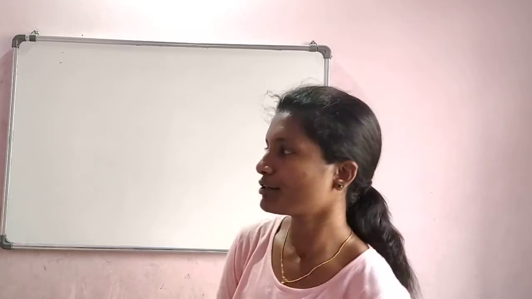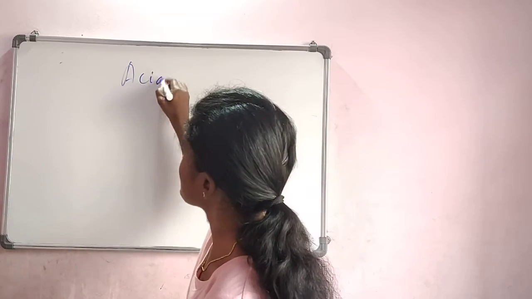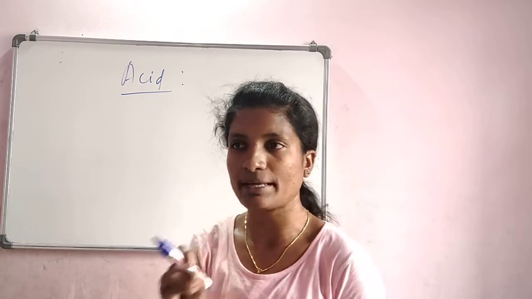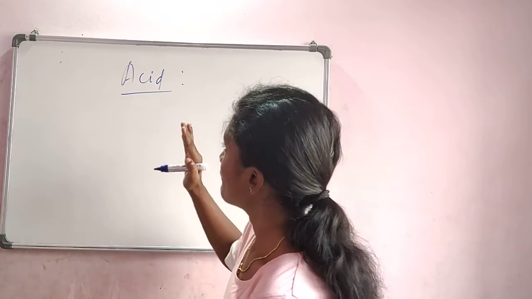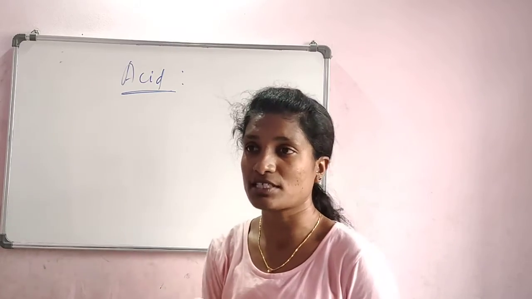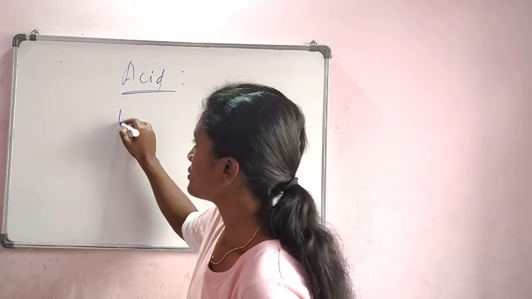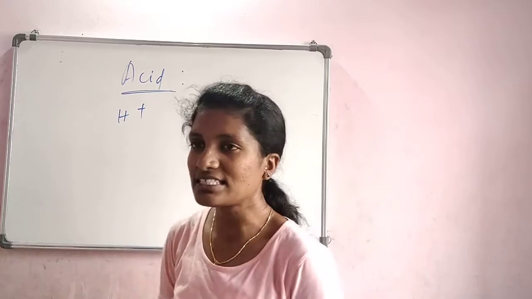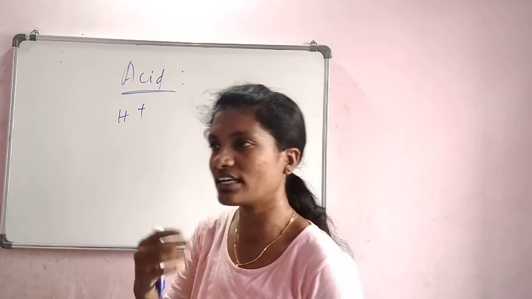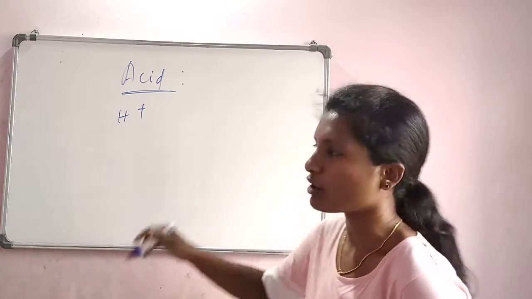Okay, so let's move on to the actual concept, that is acid. Now we have understood what is an indicator and how to use them. So here we talk about acids. Acids are substances which contain H plus ions. That is, hydrogen ions are common in all the acids. Let us take any acid which we have already come across.